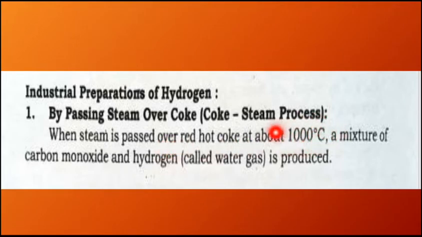So a mixture of carbon monoxide and hydrogen will be obtained as a product. This combination, carbon monoxide and hydrogen, is called water gas.